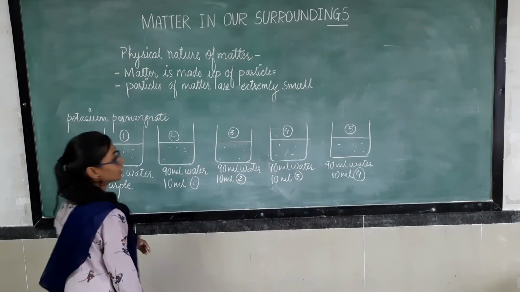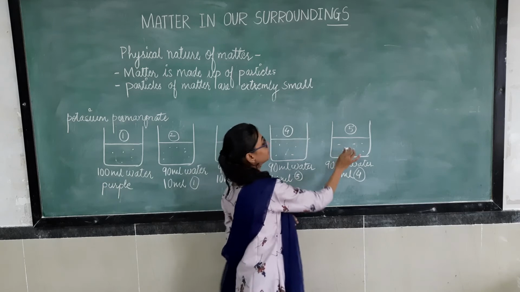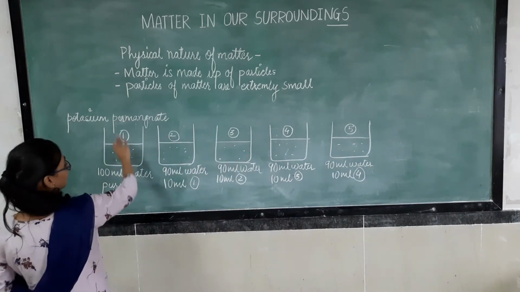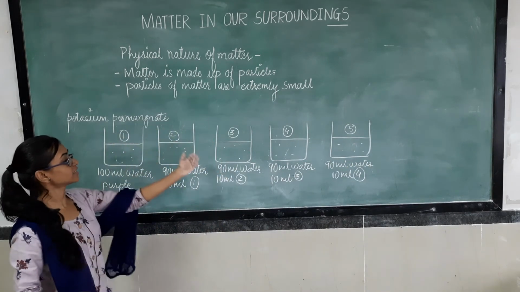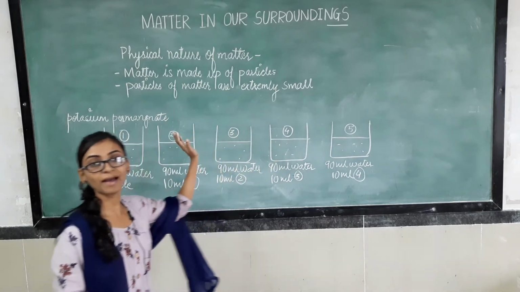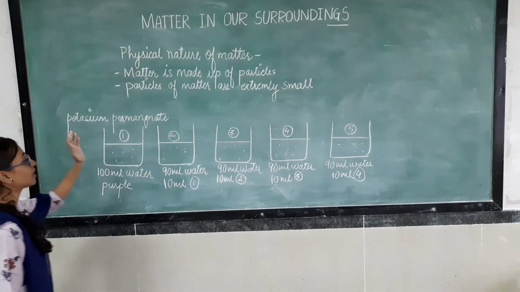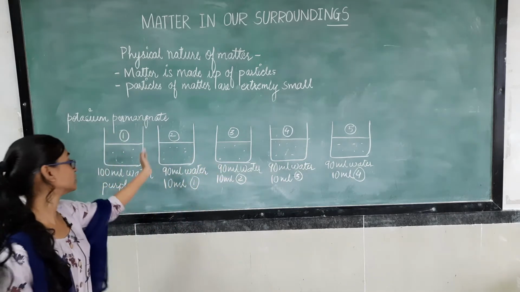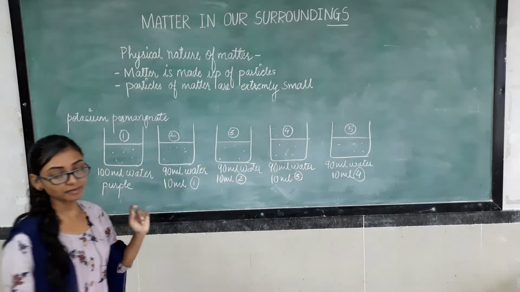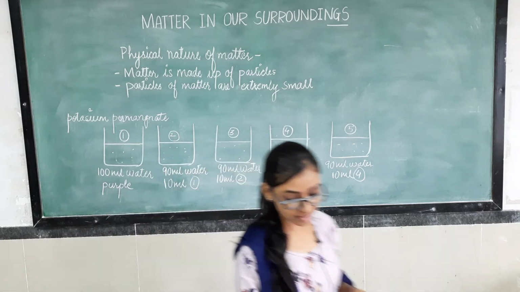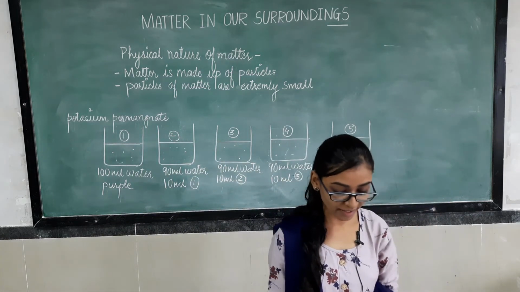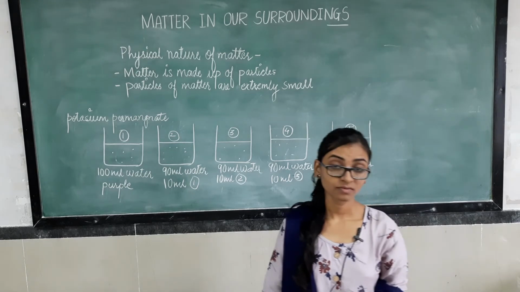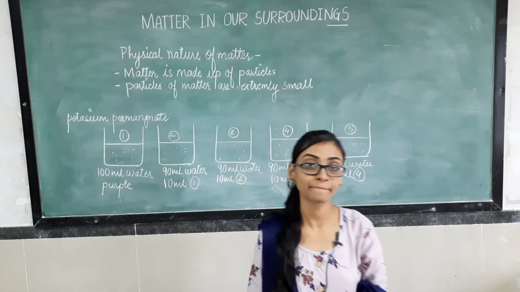Here also the color is fainter. So as we dilute the solution again and again, the color of the solution gets faded, right? So why is this happening? Why is the color getting lighter? Tell me.